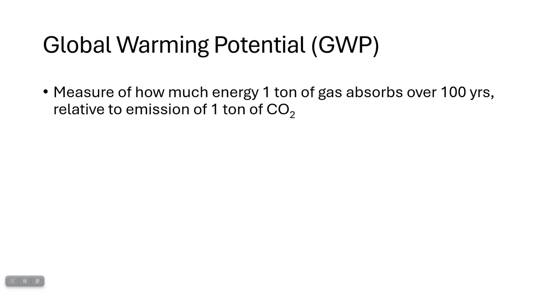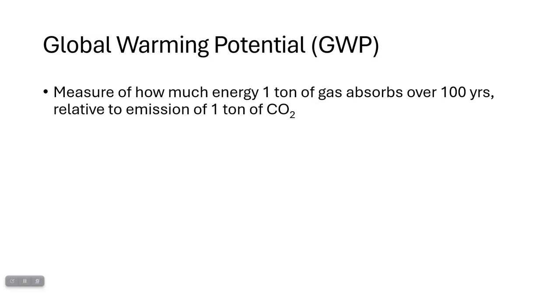So we've mentioned greenhouse gases a couple of times. Let's talk about them. Greenhouse gases, like I said, absorb heat energy. And to measure how much heat energy they absorb, we have a measurement called global warming potential, or GWP. I'll tend to probably call it warming potential or GWP if I remember to. So, this is a measure of how much energy 1 ton of gas can absorb over the course of 100 years relative to the emissions of 1 ton of CO2 over the course of 100 years.